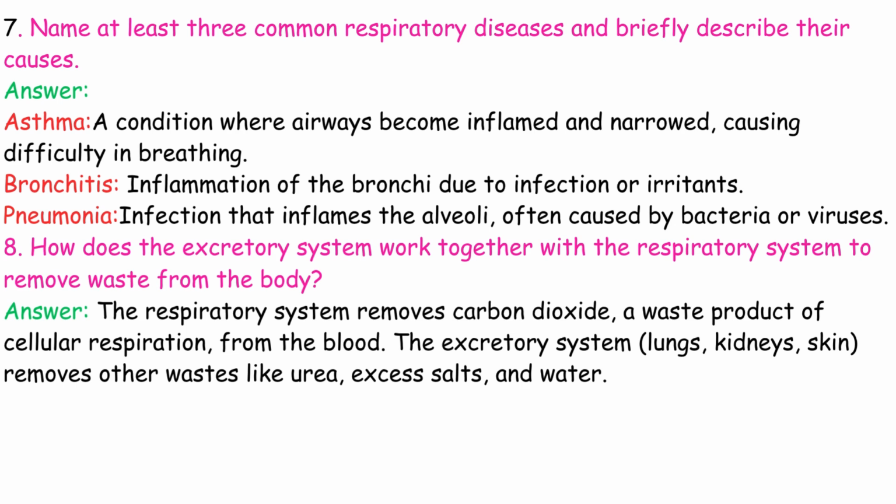8. How does the excretory system work together with the respiratory system to remove waste from the body? The respiratory system removes carbon dioxide, a waste product of cellular respiration, from the blood. The excretory system, lungs, kidneys, skin, removes other wastes like urea, excess salts, and water.